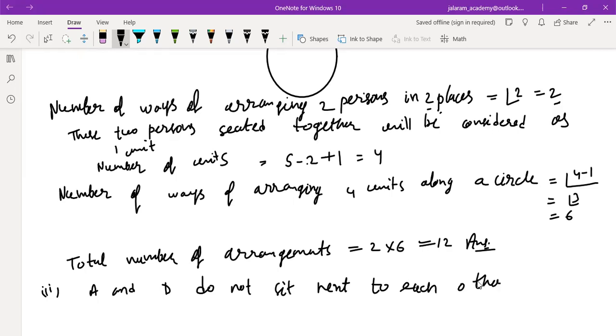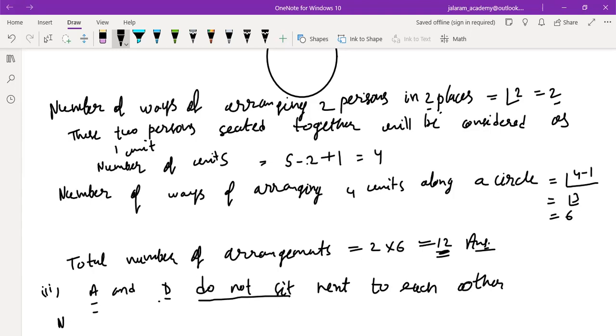Look at this. Don't think about their names, whether they are B and D or A and D. If A and D sit next to each other, the total number of arrangements will be the same, that is 12. But in this, we have to find the arrangements where they do not sit next to each other. So first we will find the total number of arrangements. Then we will subtract these 12 arrangements in which A and D sit next to each other. Then we will get the answer to the question: A and D do not sit next to each other. Is that clear to you?